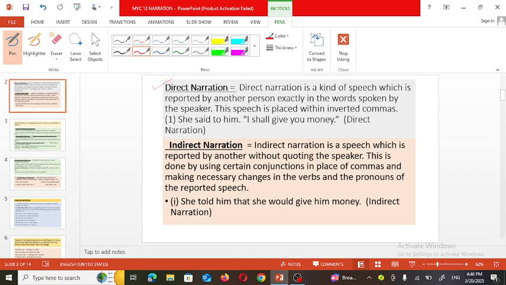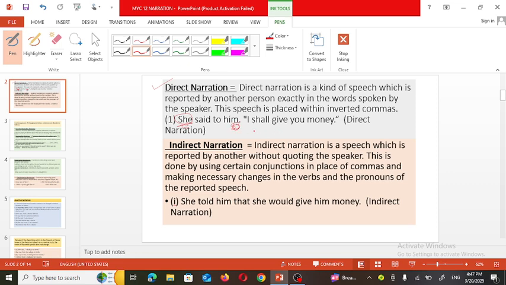Direct narration is a kind of speech which is reported by another person directly in the words spoken by the speaker. This speech is placed within inverted commas. For example, see here, she said to him. So the dialogue is said by this subject. She said to him, I shall give you money. Means this subject is going to give money to him. This will be the object.